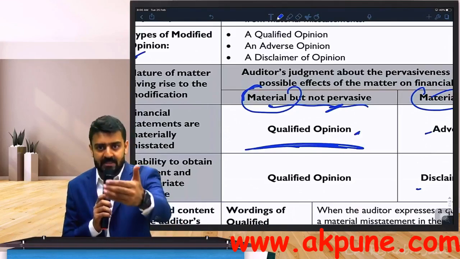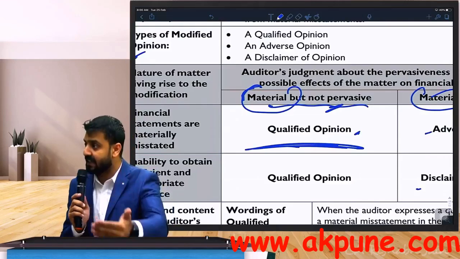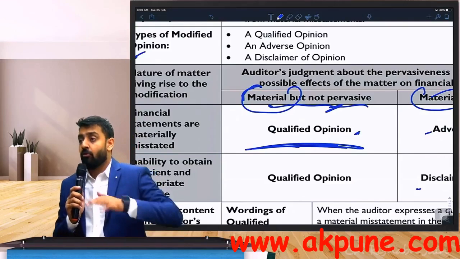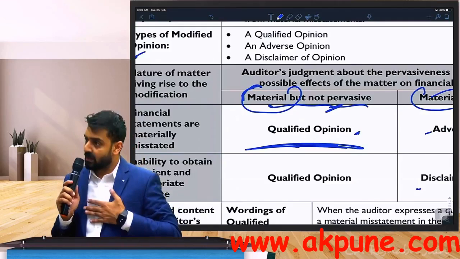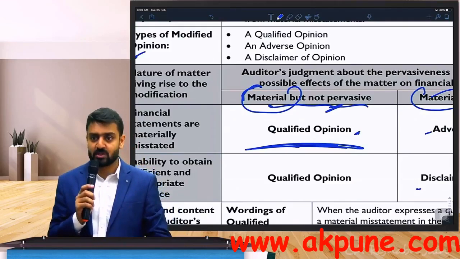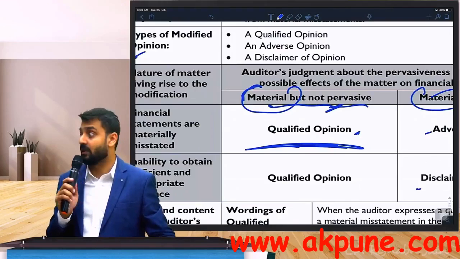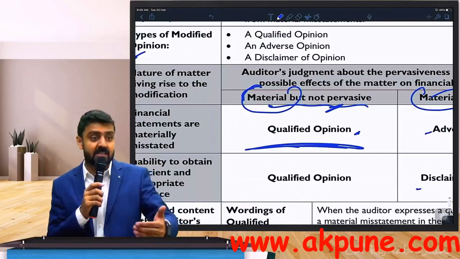So let me show you some examples. This is an example given by ICAI, and I'll tell you why. Very rare examples of adverse and disclaimer are available to us. Yes, I can show you some situation. For example, DHFL, Dewan Housing Finance Limited. Last year, they gave a disclaimer.